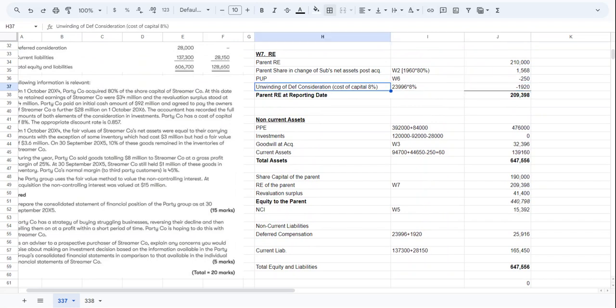Unwinding will not be of the entire deferred consideration that we reported earlier. It will be just the 8%, which is the cost of capital. So we'll take 8% of the present value of the deferred compensation, and it will be a reduction from the retained earnings, so it should be reported as a negative amount. So now our balance sheet is balanced: 647,556, 647,556.